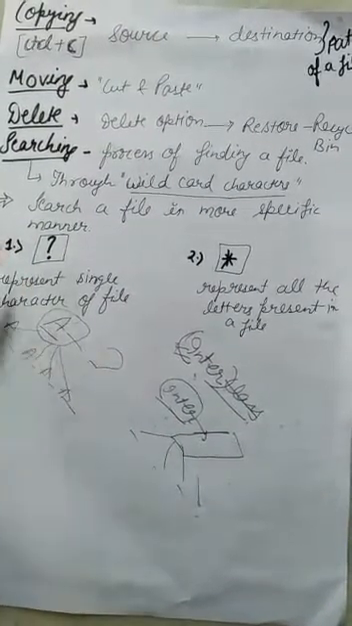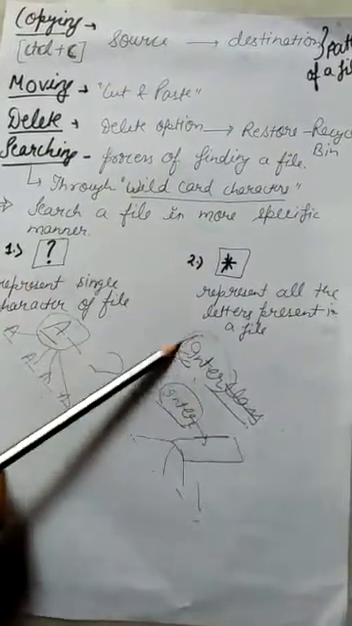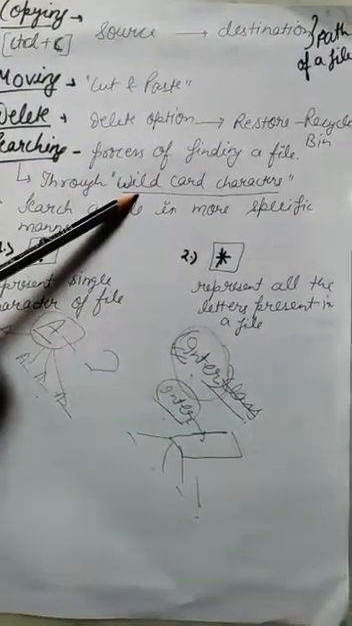So the difference is that the question mark is used to represent a single character, whereas the asterisk is used to represent a collection of letters, and we can find our files with the help of wildcard characters.